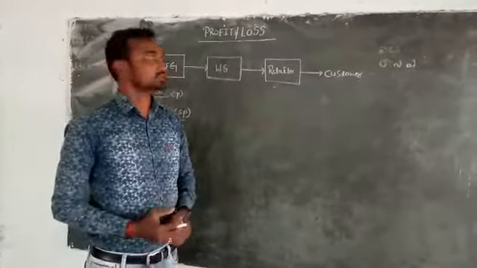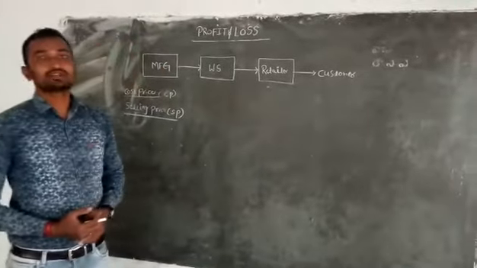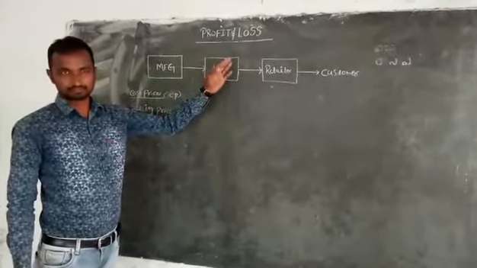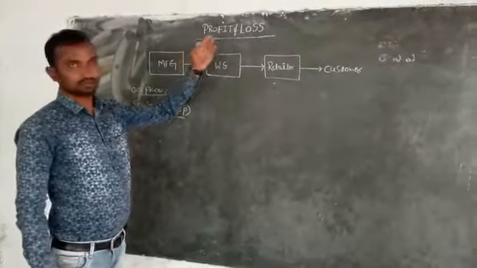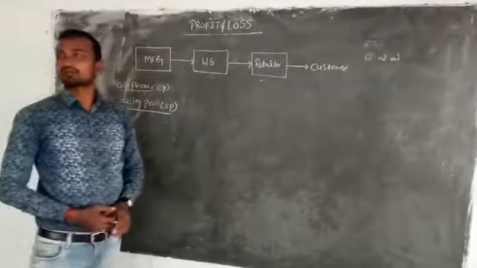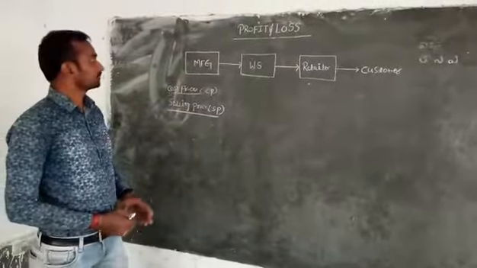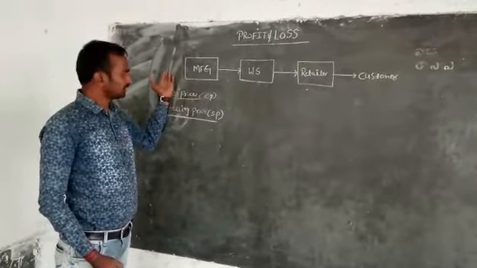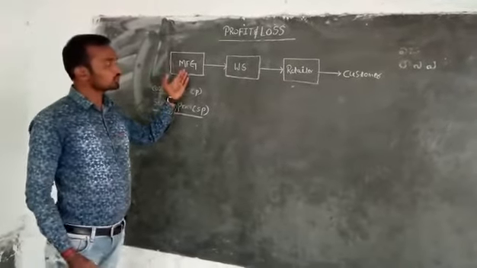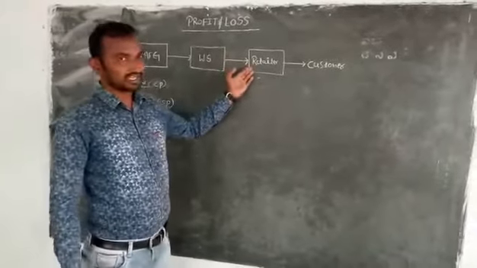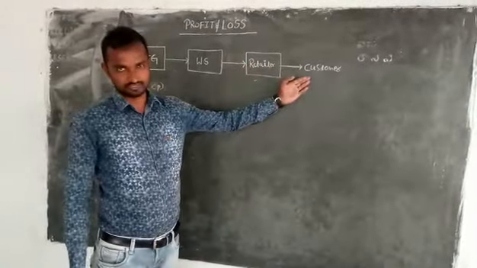So today I'm going to take one video, the topic is profit and loss from arithmetic. The small concept, profit and loss. Generally, whatever the goods may be, you can take a marker or soap or anything. The product which is manufactured moves from the manufacturer to the wholesale shop, from the wholesale shop to the retailer, and from the retailer finally to the customer. Right? This is the process.